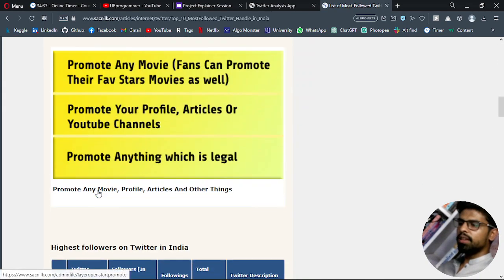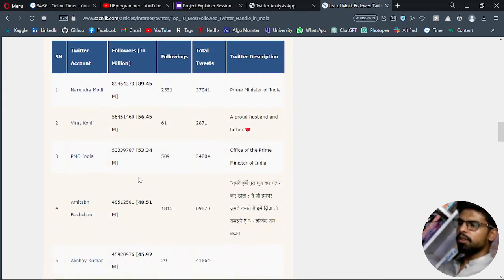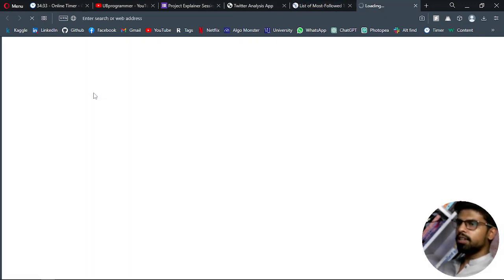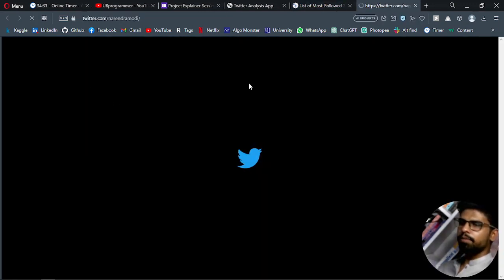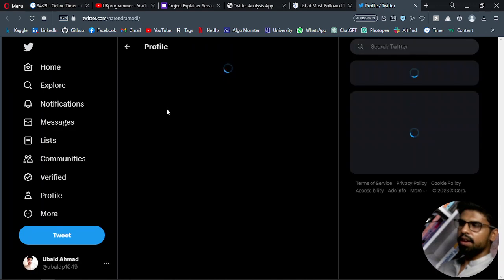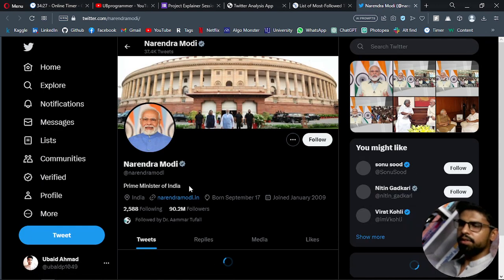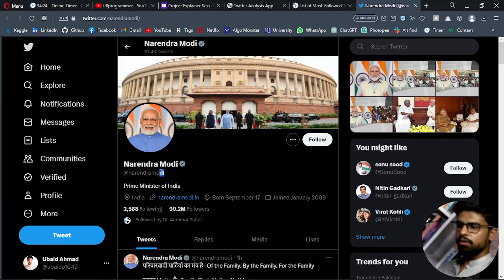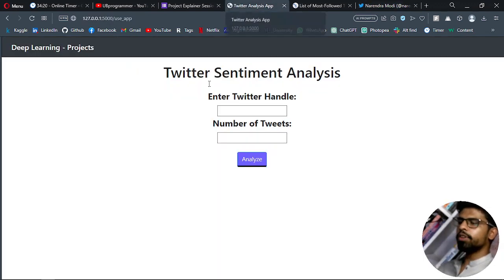It's gonna give me the link of these accounts. First is obviously Narendra Modi, the Prime Minister of India, and what we are doing is copy their username or Twitter handle from the Twitter, then paste it here in the Twitter handle section.